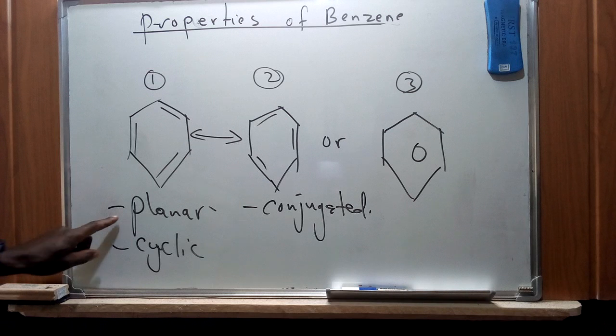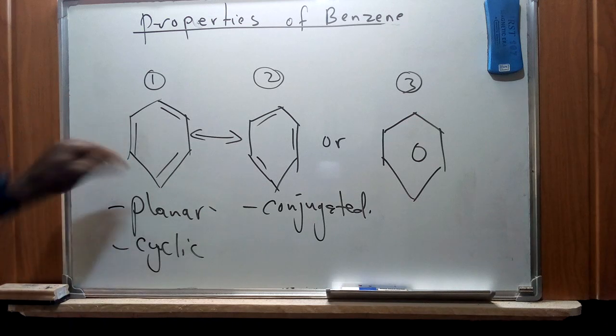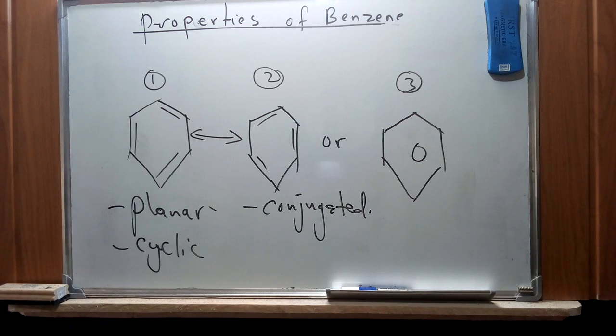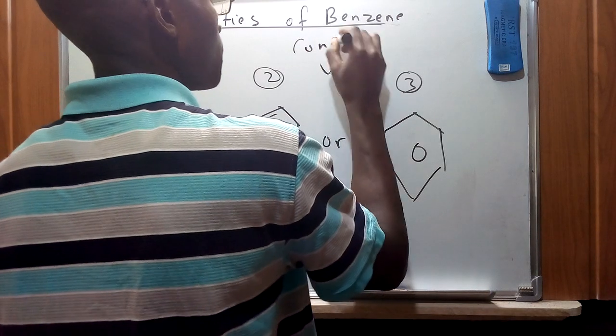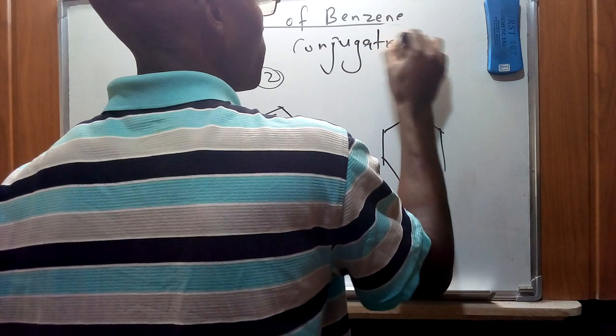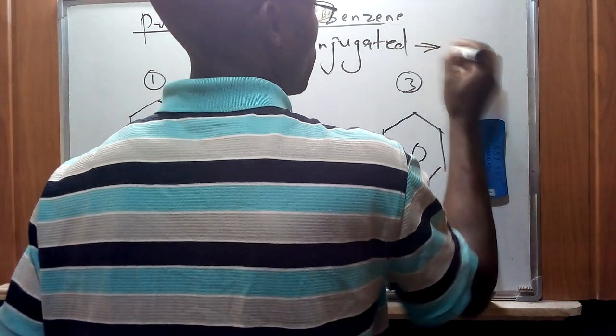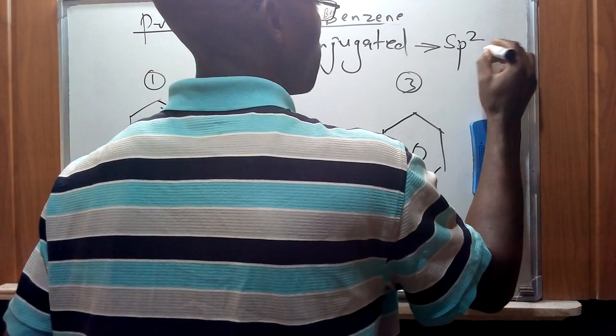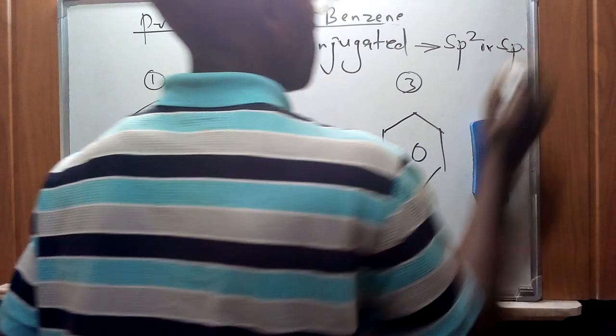So it is planar, which means the atoms lie in the same plane, and it is cyclic, which means it's an enclosed structure, and then it is conjugated. Now the concept of conjugation refers to a molecule that has atoms which are sp2 or sp hybridized.